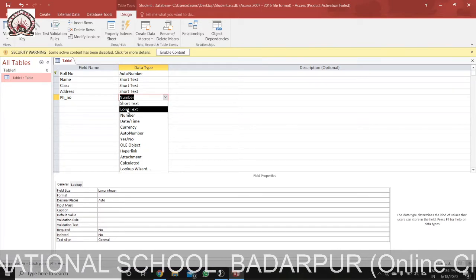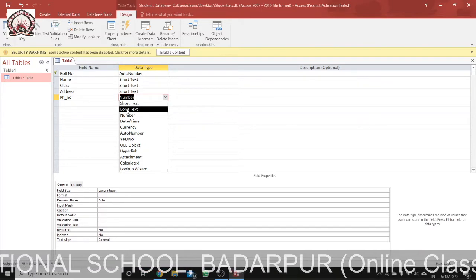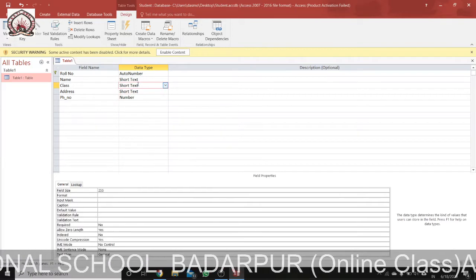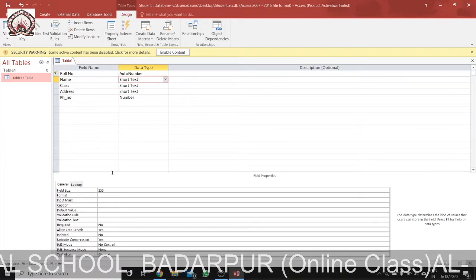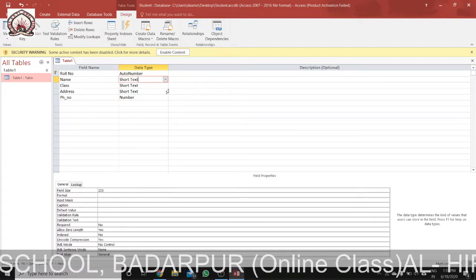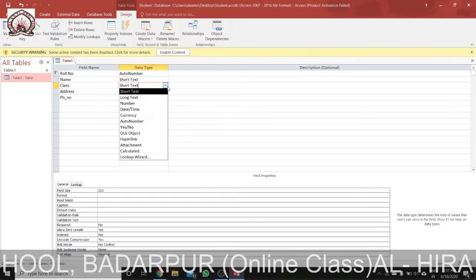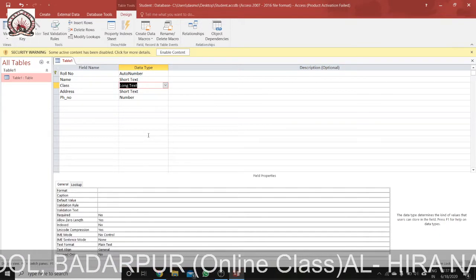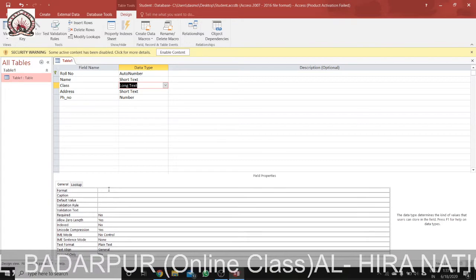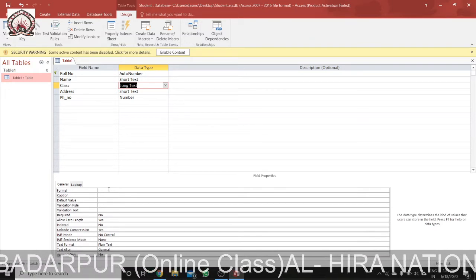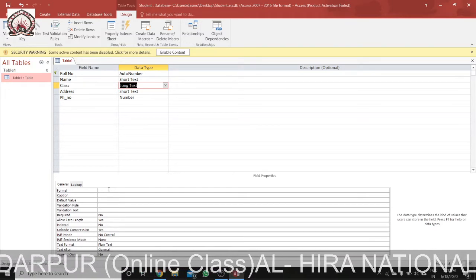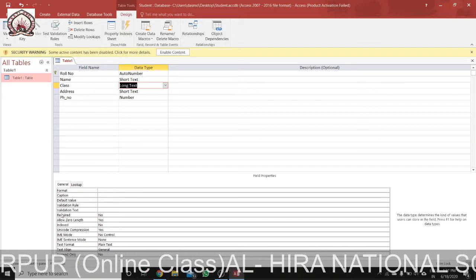It can store up to 255 characters. Short text can store up to 255 characters, but long text can store data of up to 63,999 characters.